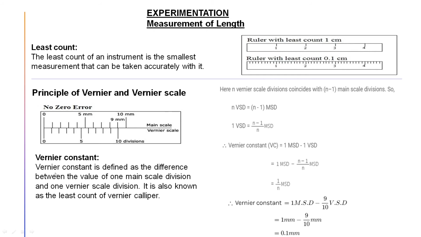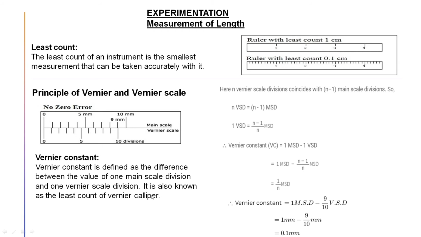What is vernier constant? It is written here. Vernier constant is defined as the difference between the value of one main scale division and one vernier scale division. One main scale division, see my mouse pointer here, this is one main scale division from 0 to 1, this length, and one vernier scale division is this. So their difference, a very small thing, is known as vernier constant or least count of vernier calipers.